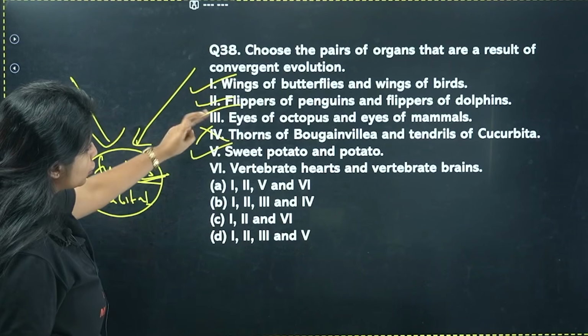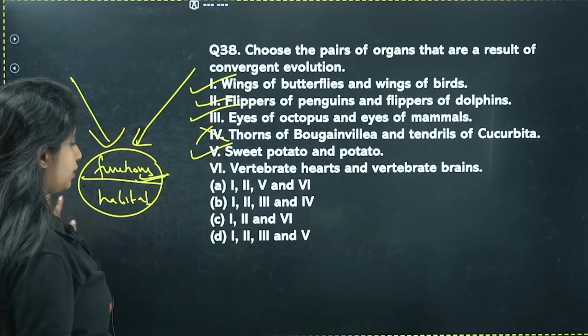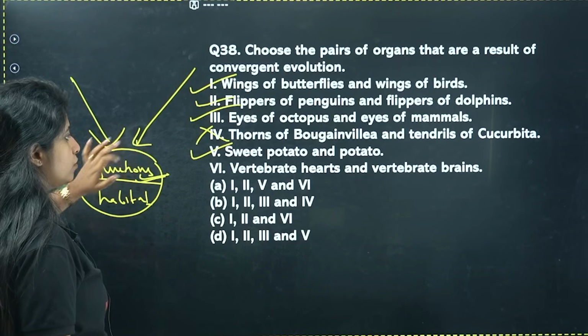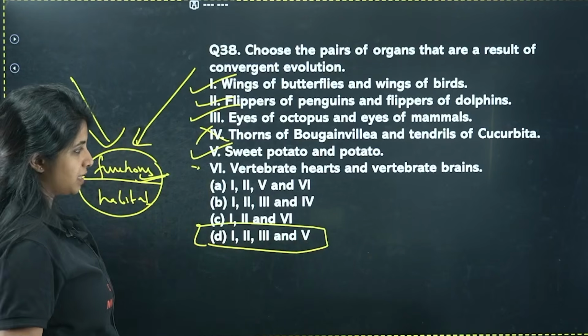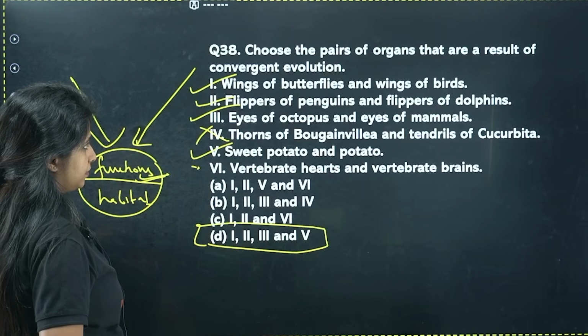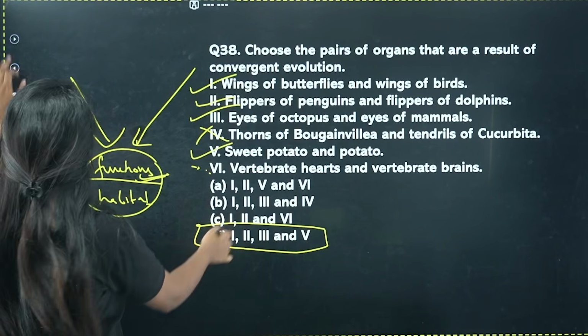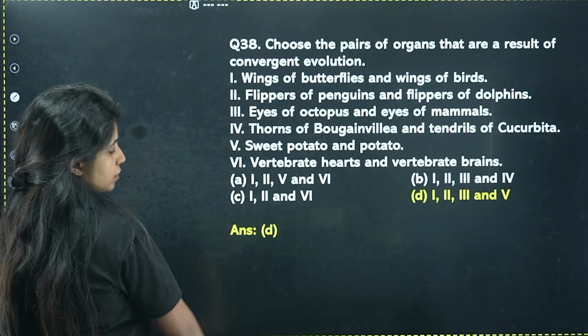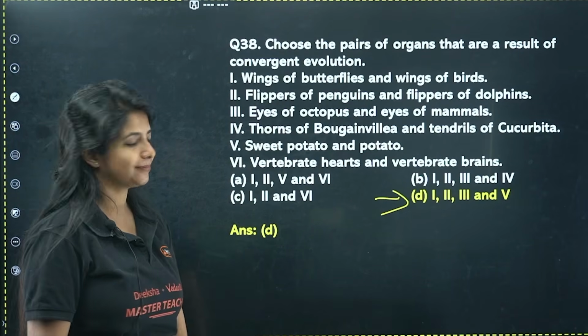So 1, 2, 3 and 5 are very easy for you to spot. But this you might mess up, right? What do you think? It is going to be divergent, not convergent. So basically your answer for this question is only this. Okay? Yes.